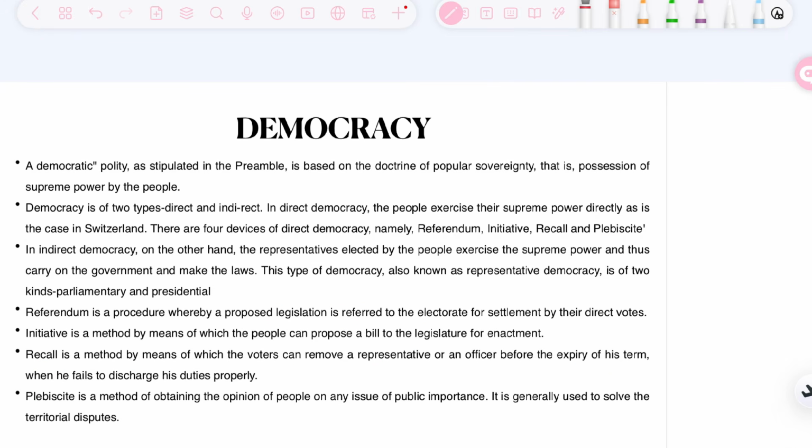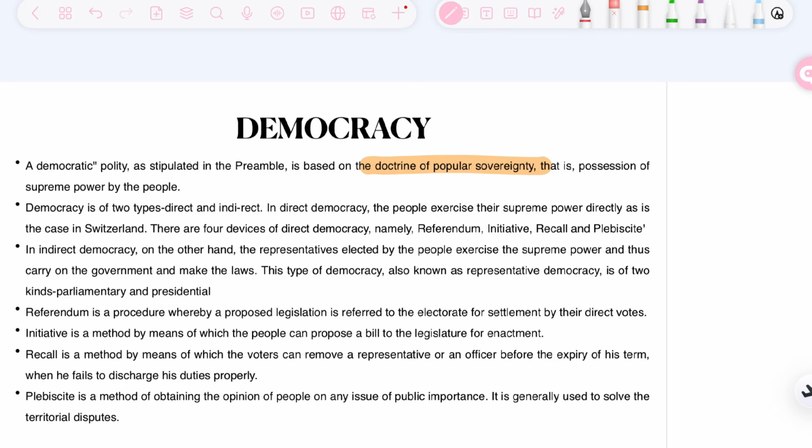Now, democracy is an important feature. It is called the rule of people. It is from demos, democracy. So it is basically the rule of people in simple language. So the democratic polity, as stipulated in the preamble, is based on the doctrine of popular sovereignty. What is the doctrine of popular sovereignty? Popular sovereignty basically means that people are supreme in themselves and people have a right to govern themselves.